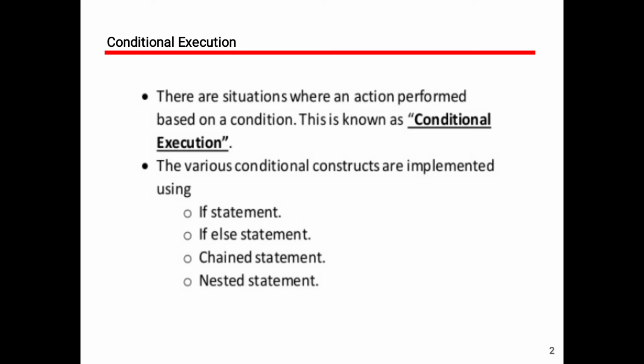Here, various conditional constructs are implemented by using these statements. In Python, we have the if statement, the if else statement, and the chained statement. The chained statement is nothing but else if, which is also called elif. Next, the nested statements, that is, nested if else statements. We will see them one by one.